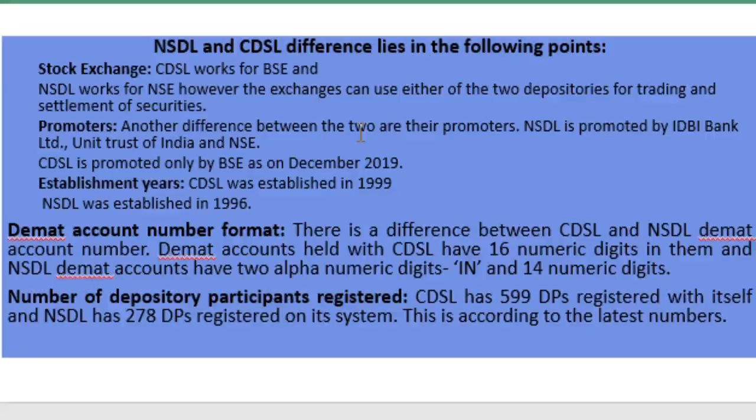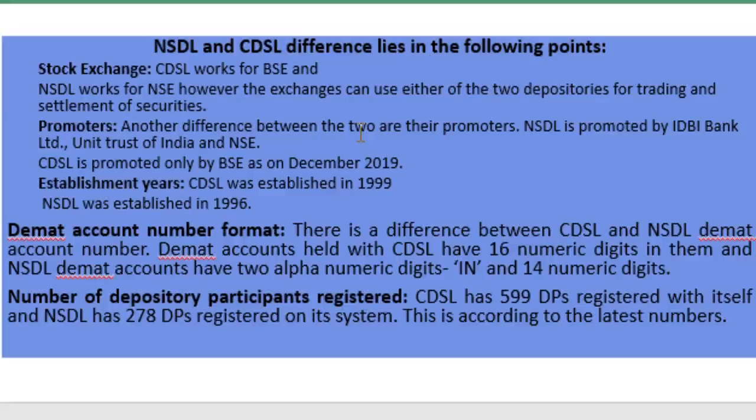Demat account number format: there is a difference between CDSL and NSDL demat account numbers. Demat accounts held with CDSL have 16 numeric digits, and NSDL accounts have 2 alphanumeric characters, IN, followed by 14 numeric digits.